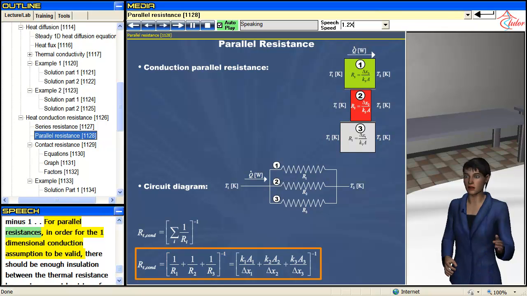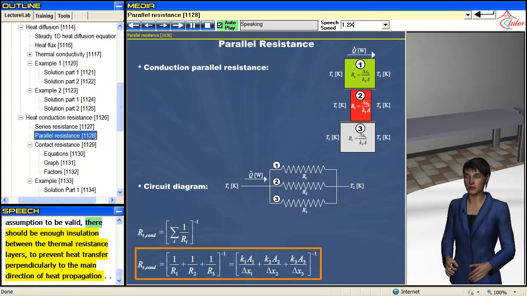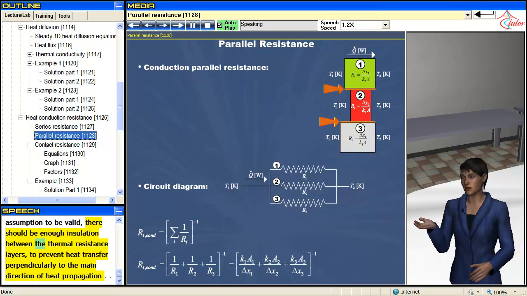For parallel resistances, in order for the one-dimensional conduction assumption to be valid, there should be enough insulation between the thermal resistance layers to prevent heat transfer perpendicularly to the main direction of heat propagation.